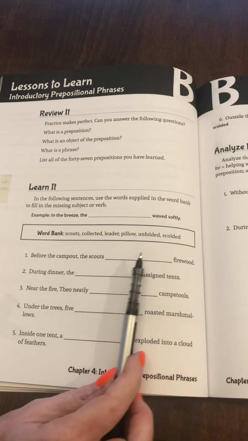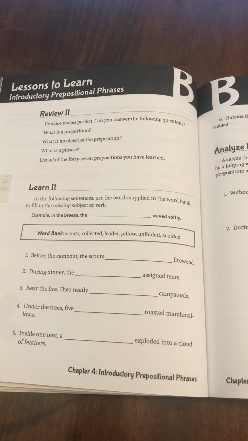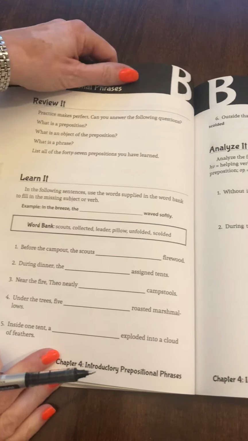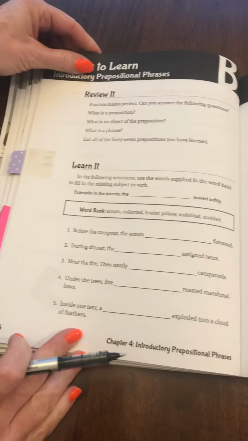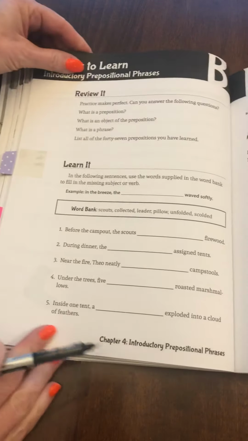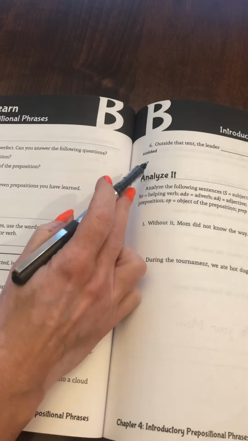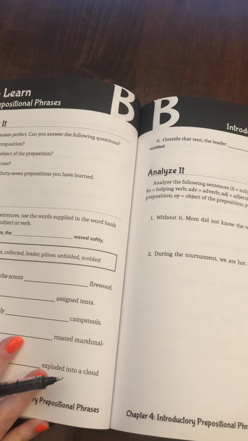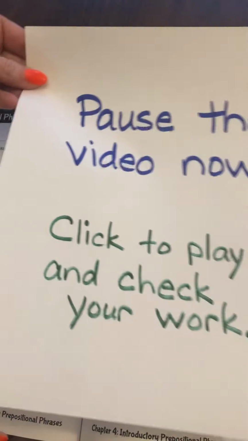You're going to choose which word from the word bank most makes sense to finish the story. It's a pretty fun story. I think you're going to especially like number 5. So pause the video right now and do 1, 2, 3, 4, 5, and 6. Then come back to me when you have finished.